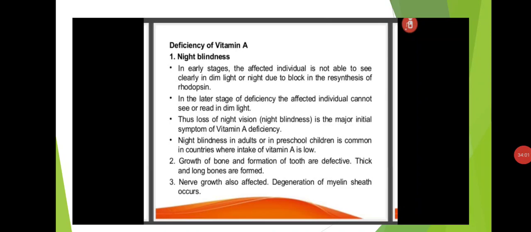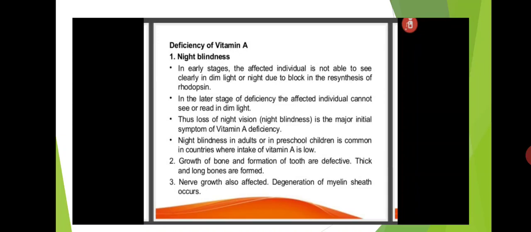The deficiency of vitamin A causes night blindness. In early stages, the affected individual is not able to see clearly in dim light or at night due to a block in the resynthesis of rhodopsin.